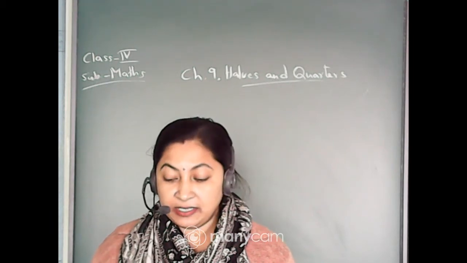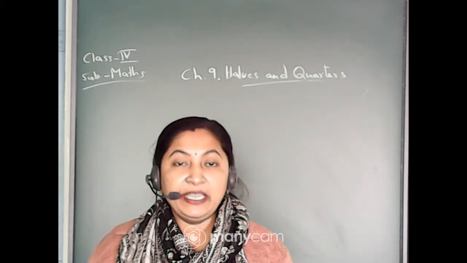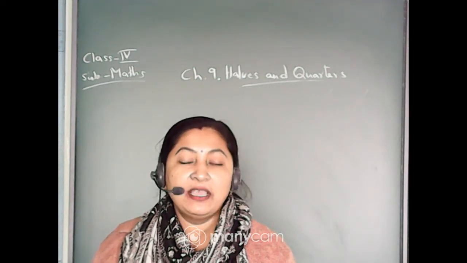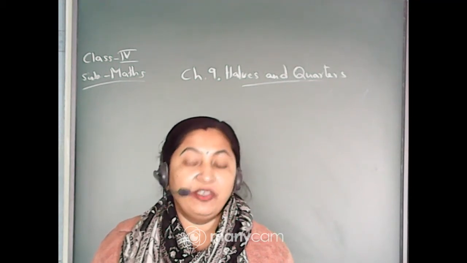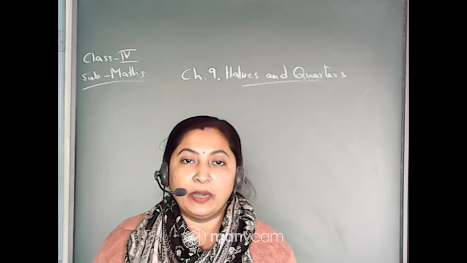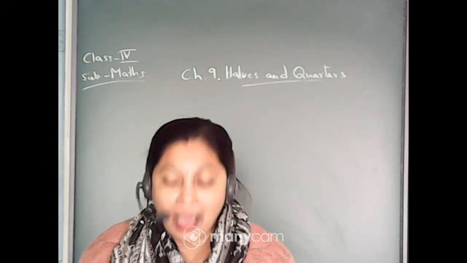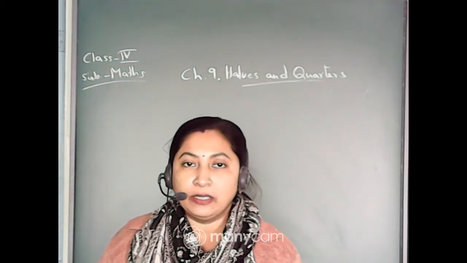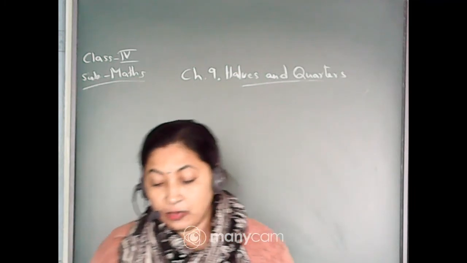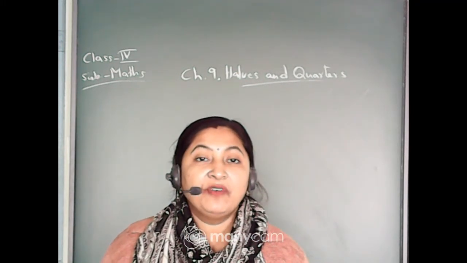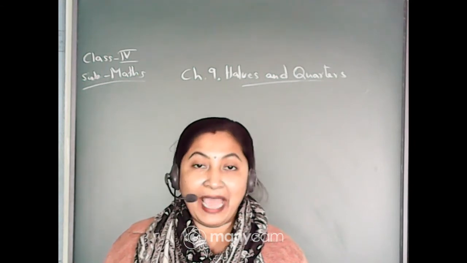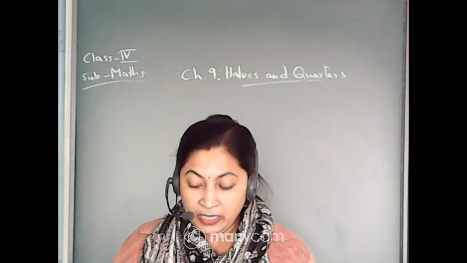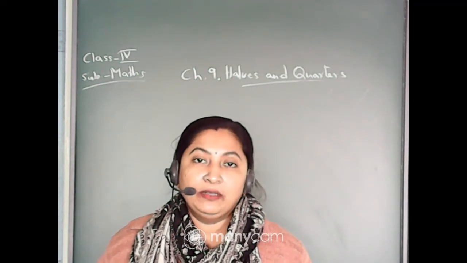So this was the story, and after that, half of half, that means the division of one whole chapati. See the picture, they have divided the whole chapati into two equal parts, since there were two cats. If there were four cats, they would have divided the chapati into four equal parts, and that is called a quarter, or half of half. So the whole chapati is divided first into two equal parts for the two cats, and then into four equal parts for the four cats. So this was for the half and for the quarter, that is 1 by 4.